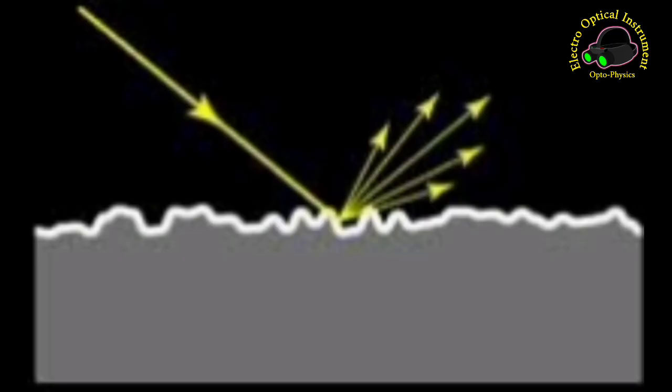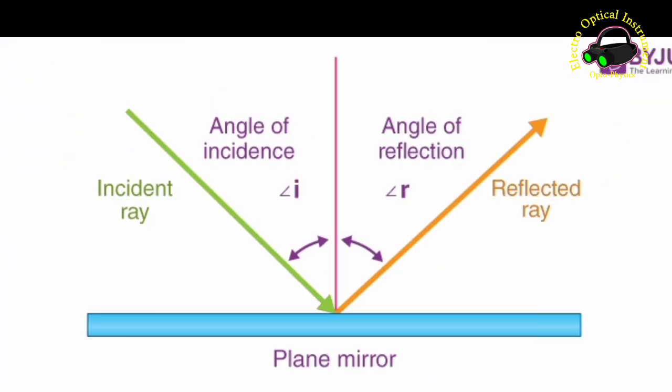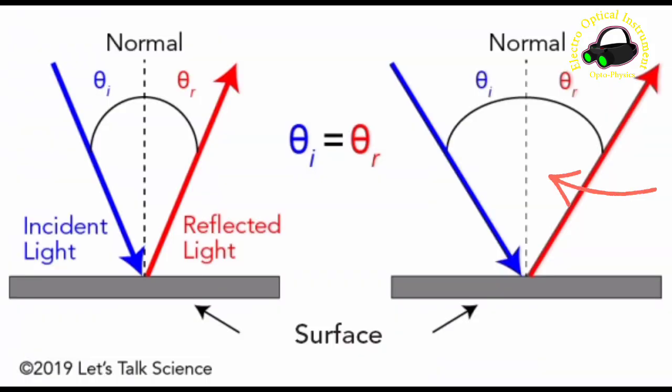Angle of incidence: the angle formed between the incident ray and the normal. Angle of reflection: the angle formed between the reflected ray and the normal.